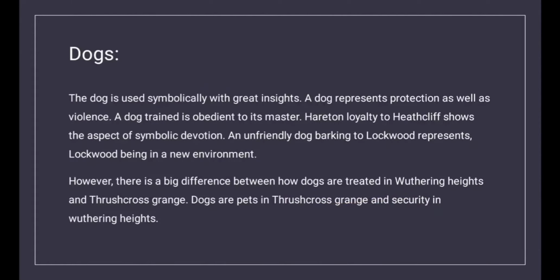The dog is used symbolically with great insights. A dog represents protection as well as violence. A dog trained is obedient to its master. Hareton's loyalty to Heathcliff shows the aspect of symbolic devotion. An unfriendly dog barking at Lockwood represents Lockwood being in a new environment. However, there is a big difference between how dogs are treated in Wuthering Heights and Thrushcross Grange. Dogs are pets in Thrushcross Grange and security in Wuthering Heights.